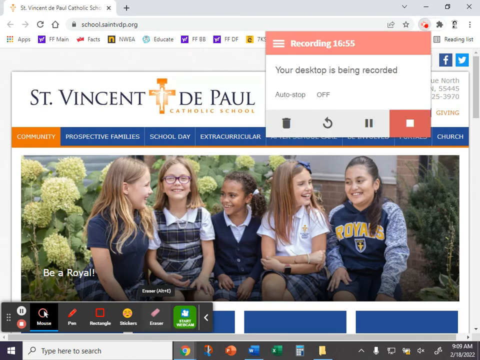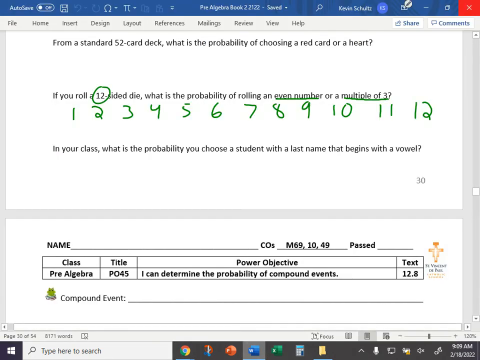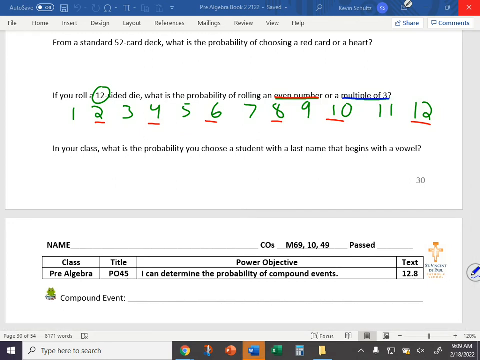All right, and we're back. The probability of rolling an even number or a multiple of 3. Let's underline the even numbers in red. We have 2, 4, 6, 8, 10, and 12. And we'll underline the multiples of 3 in blue. Multiples of 3 would be any number that 3 can go into or that 3 can make. So 3, 6, 9, 12.